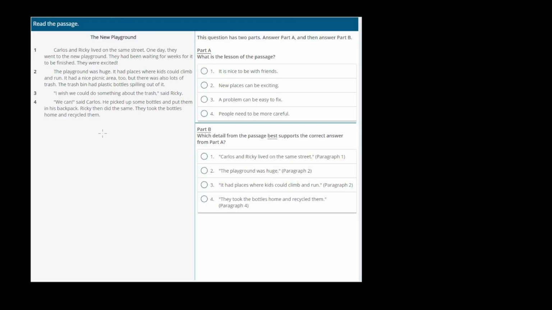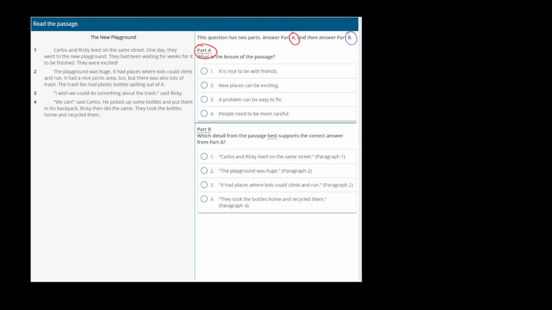Okay, question number 3. Read the passage, it says. It says this question has 2 parts. Answer part A and then answer part B. So we're going to start with part A, okay? So we're not going to skip ahead. We're going to do part A and then we'll come and we'll do part B.